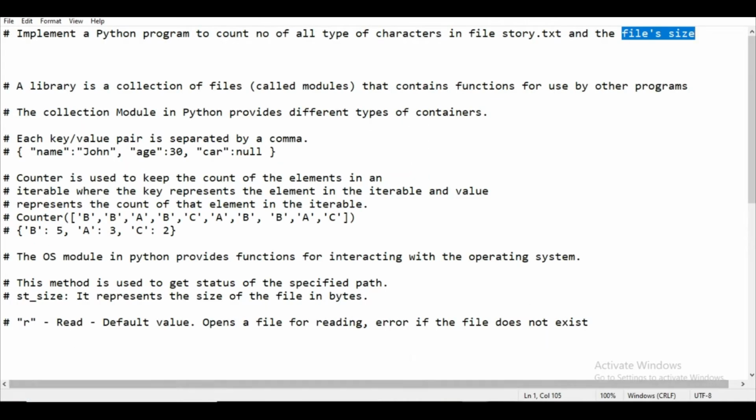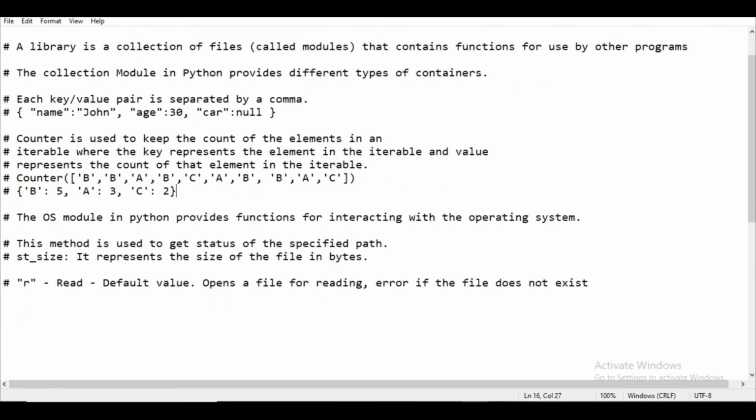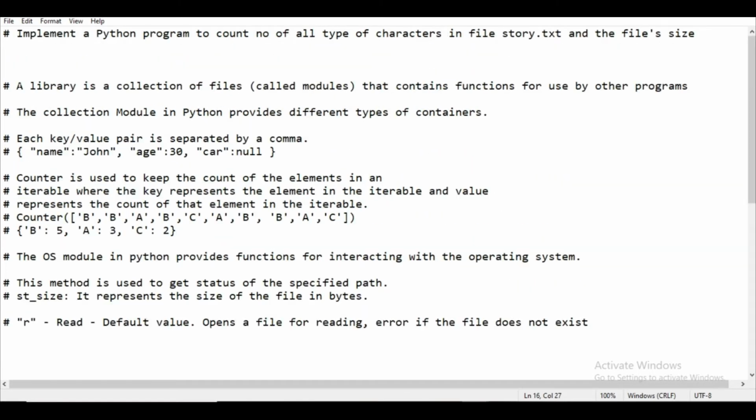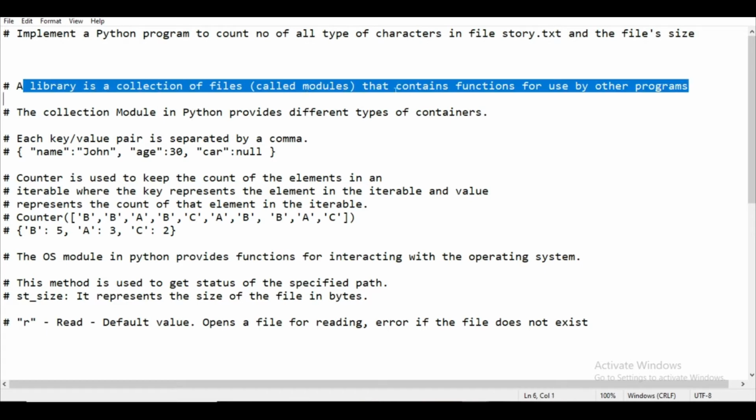Now let's begin. First of all, if someone asks you why Python is a very powerful and popular language, the answer is libraries. Now what do you mean by library? A library is a collection of files that contain functions for use by other programs. So basically, instead of writing every code from scratch, you can import that library and directly use that code.